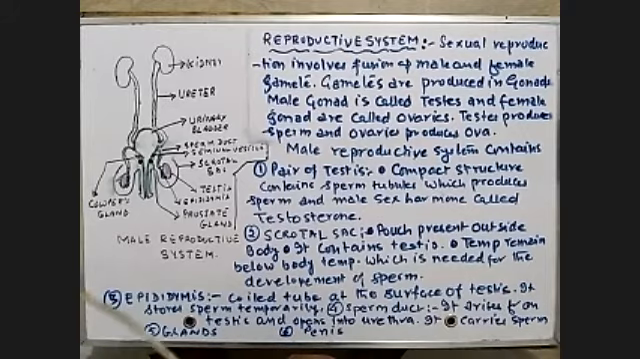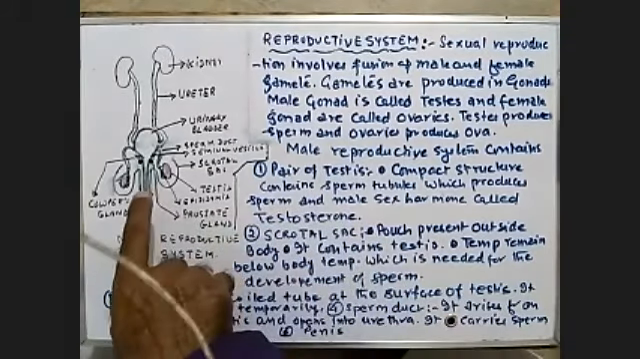Secondly, it protects the testes. Okay, I repeat again, the scrotal sac is a pouch present outside the body. It contains testes. The temperature in the scrotal sac is below the body temperature, which is optimum for the development of sperm, and it protects the testes. Now we come to the next organ, that is the coil structure.